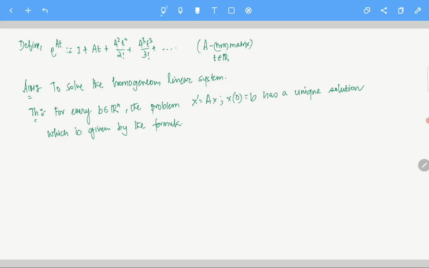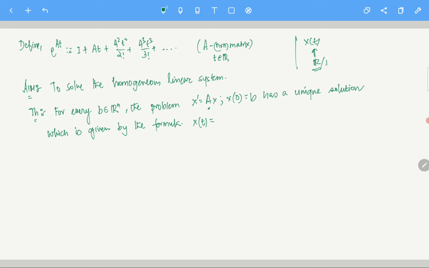x(t). Now again, if you remember the global existence uniqueness theorem, which we talked about but did not prove, this problem for a constant coefficient, of course we are taking A to be a constant coefficient matrix here, so it does not depend on t. For this sort of problem with the initial data, we know that the solution is going to be unique. Unique wherever t is defined. In this case, t is defined in R. So x depends on t, and t is varying in R or in some interval I, right?